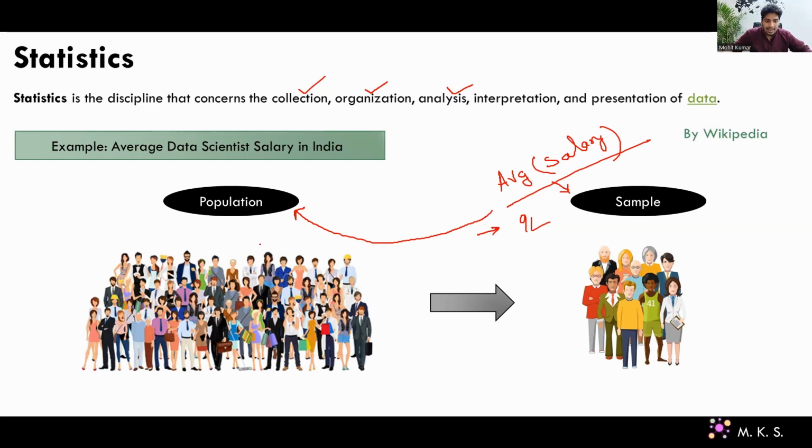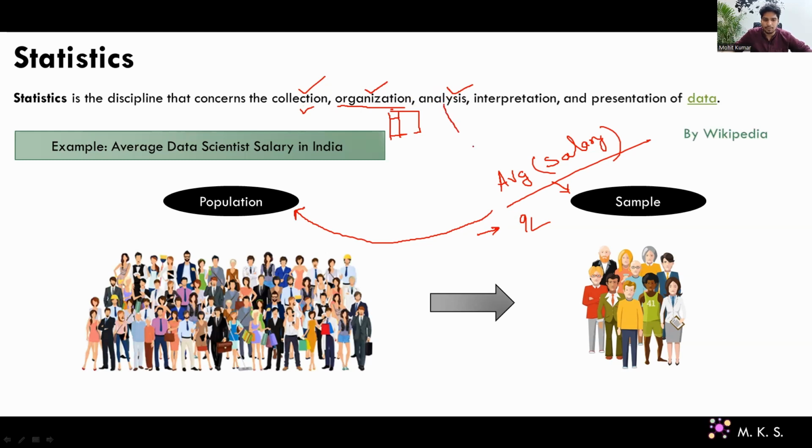Now, collection. In this definition, we are talking about collecting the sample, right? So this particular step is clear. Then we have to organize that data. When you are collecting the data scientist salary information, you have to collect it in the right format so that you can perform the analysis. Let's say you need to have that in an Excel format, right?